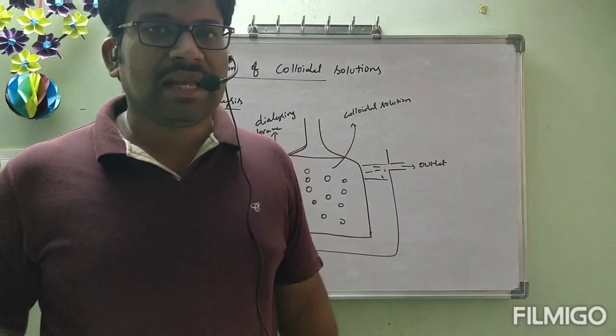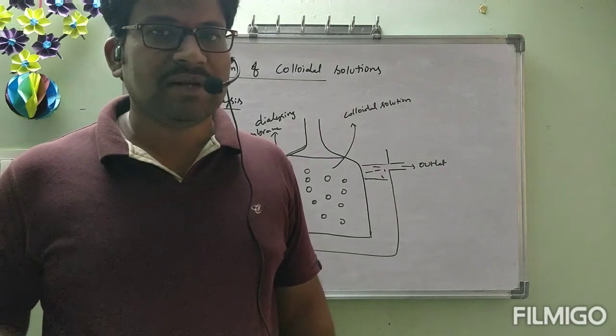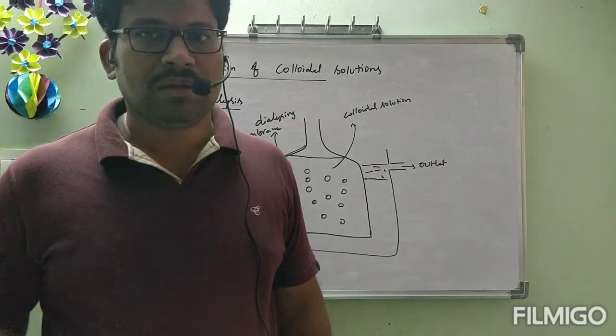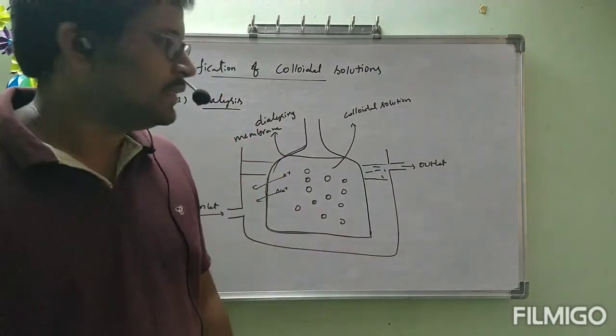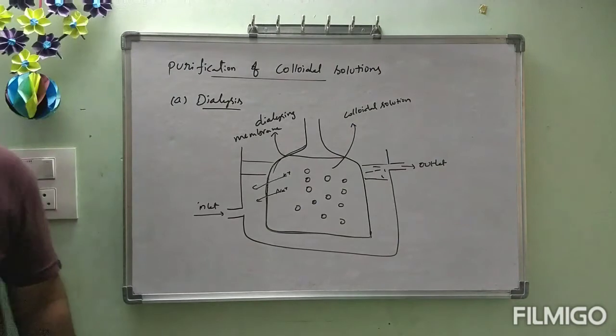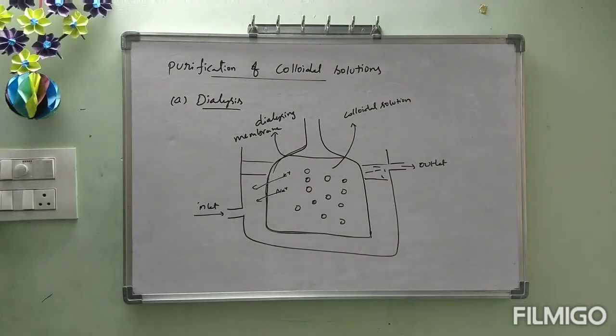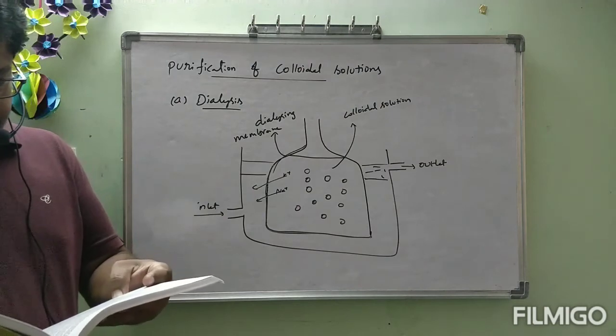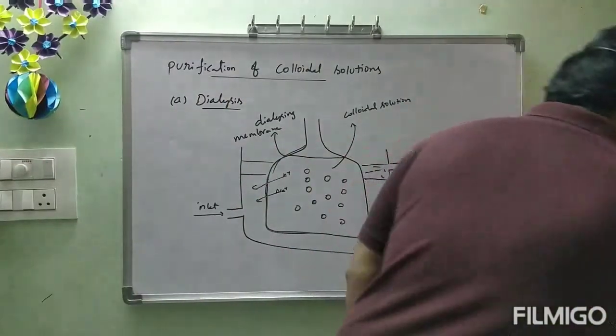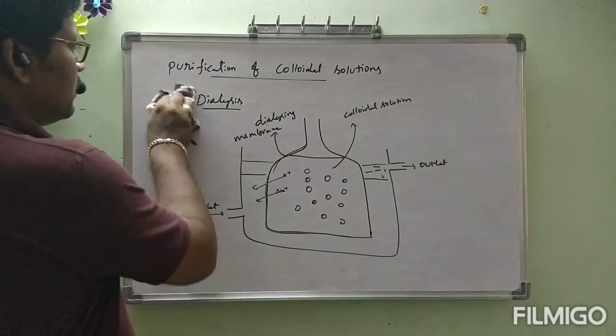If excess amount of electrolyte is present or no electrolyte is present, colloidal solution is no longer stable. These are all lyophobic colloids. Lyophilic means anyways they are stable only, no problem. Okay, this is about first technique, that is dialysis. Draw the diagrams also, all of you, in your notes. If you are very much clear with this dialysis, we will go to the next purification technique, that is B, electrodialysis. Electrodialysis. Let us see. B.